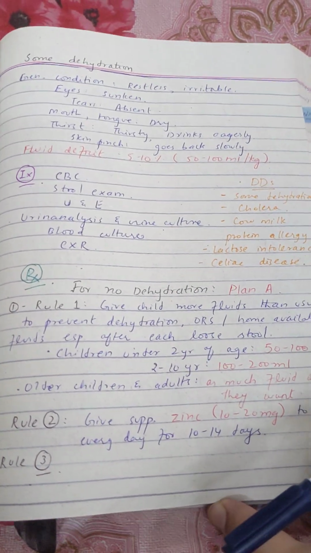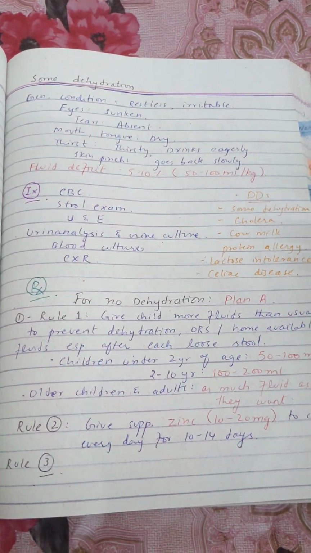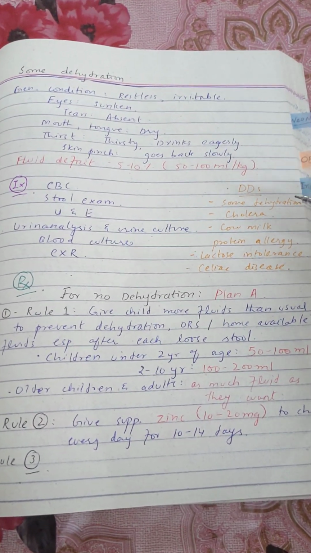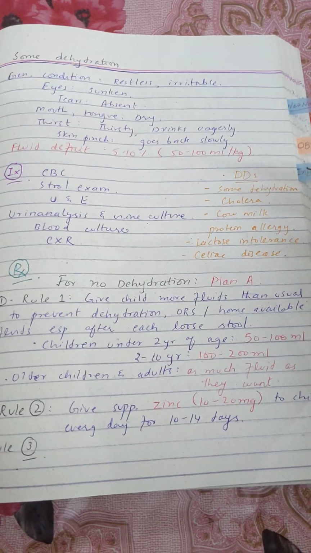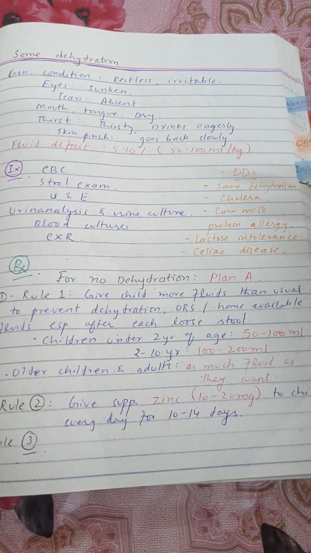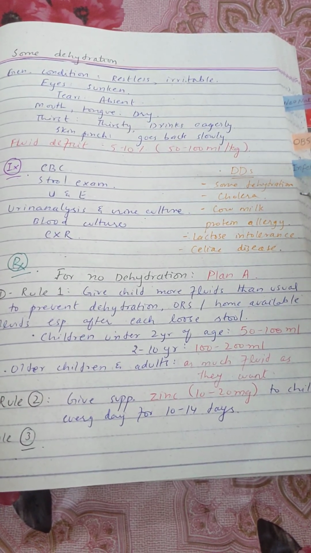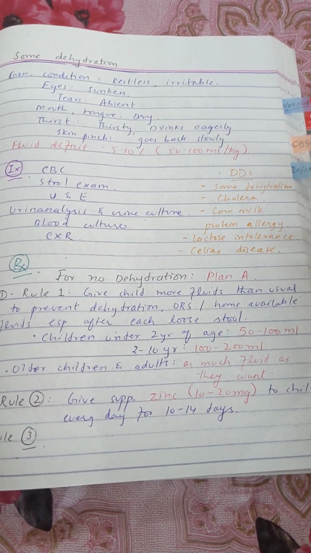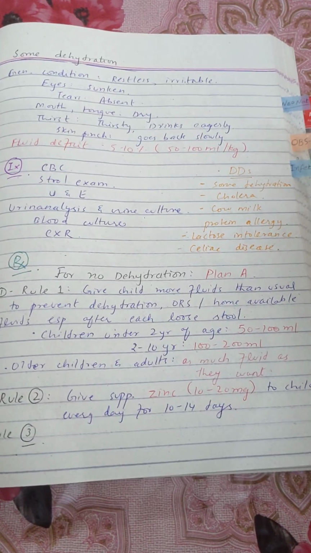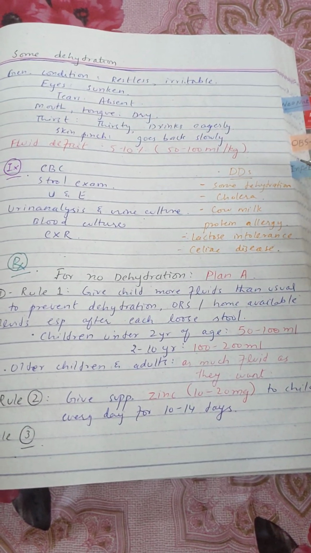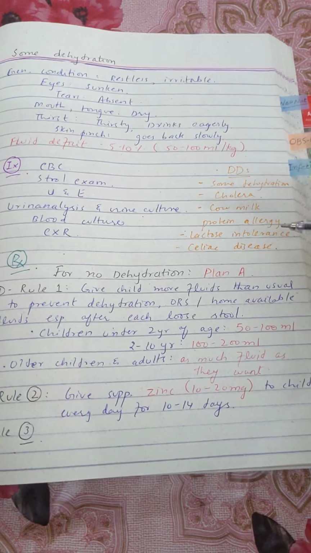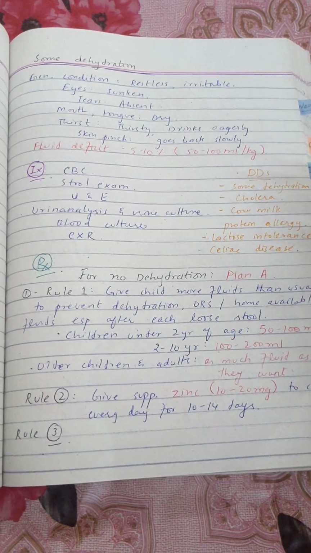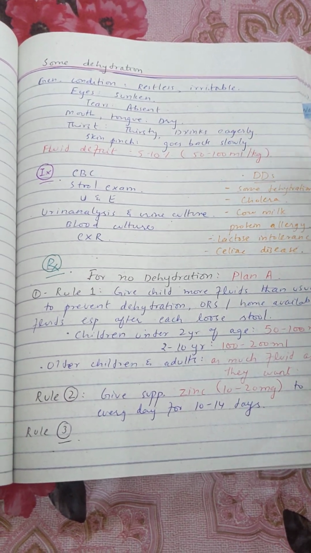So once diagnosed, what will we consider as the differential diagnosis of acute diarrhea? We can consider some dehydration, cholera, cow milk protein allergy, lactose intolerance, and celiac disease. So in a case of acute diarrhea, you can consider these diseases. Also some infectious diseases like bacterial or parasitic, etc.